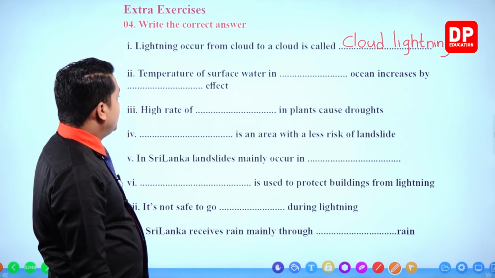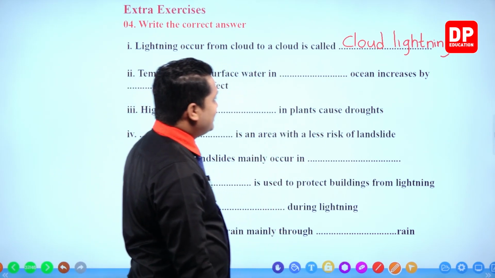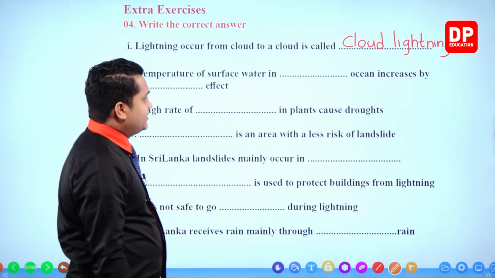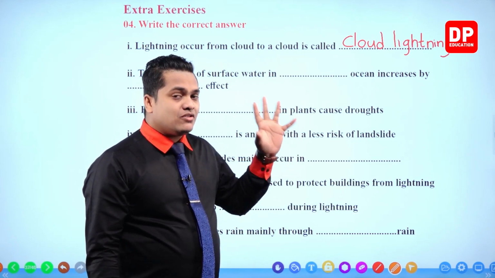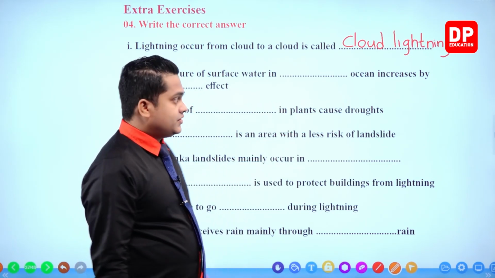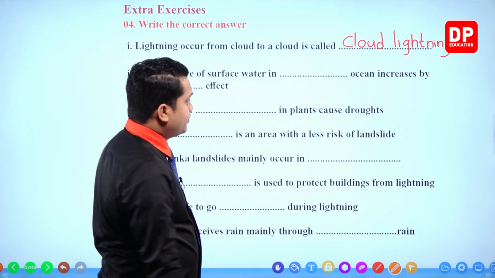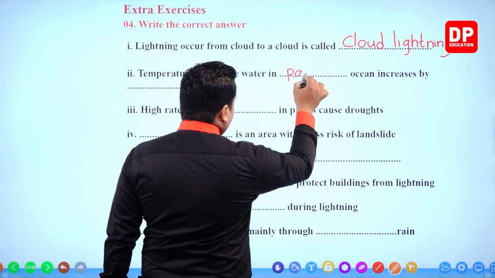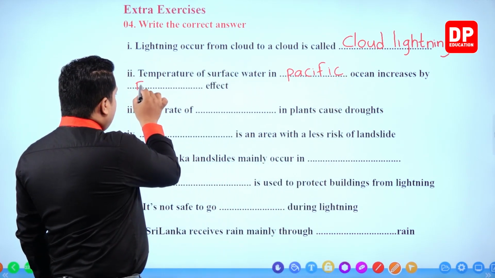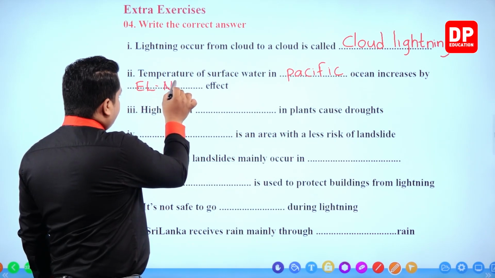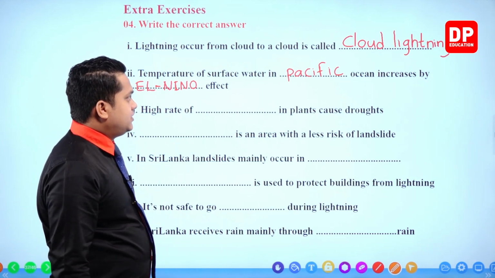Cloud lightning. Next one. Temperature of surface water in blank ocean increases by blank effect. So the temperature of the surface water is going to increase because of the El Nino effect, right? So the ocean, specially the Pacific Ocean. So here Pacific Ocean, and here El Nino effect.